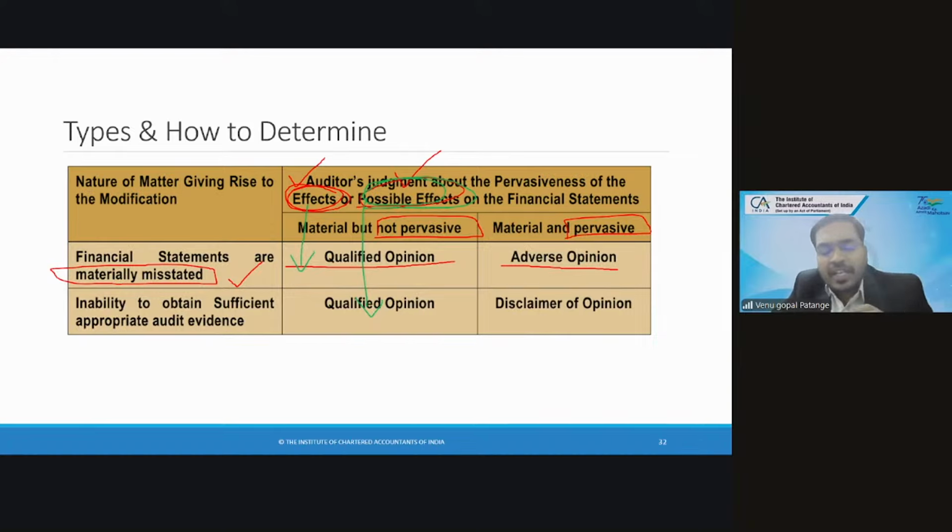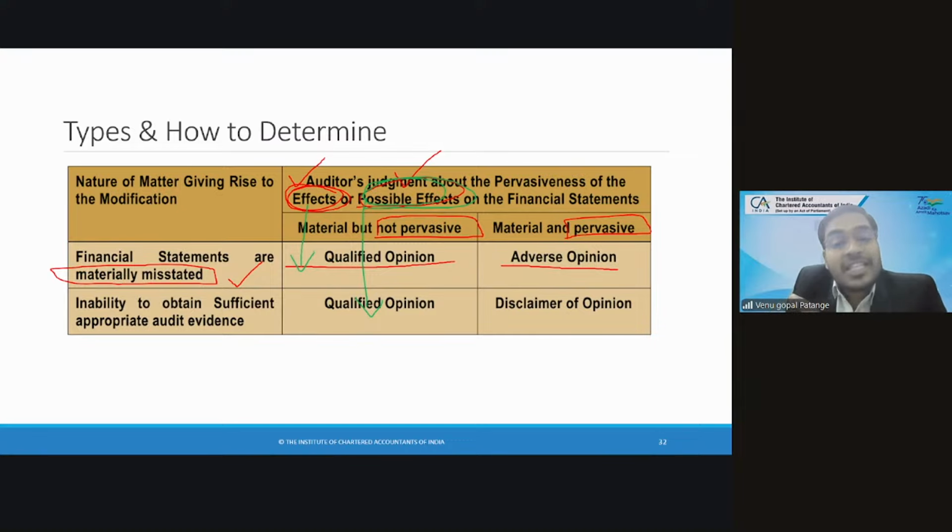Let us take one example. First case, very clear. You know that 10 crores worth of data confirmations were not received. You know inventory is overvalued by 2 crores.